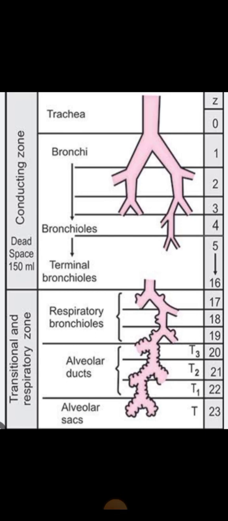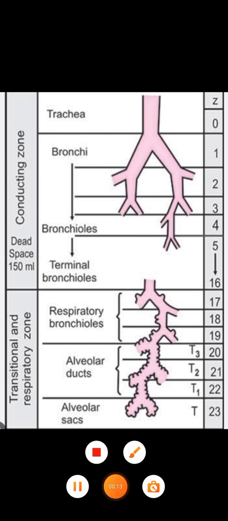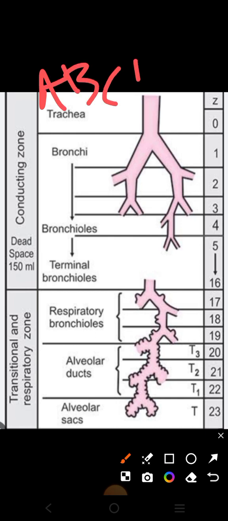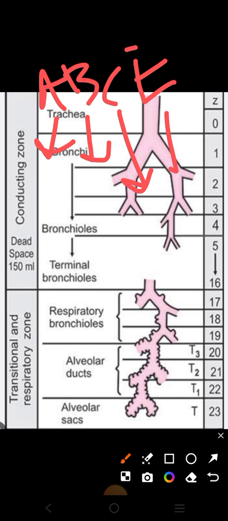Previously, we have discussed chronic bronchitis, but note that there are two types of lung diseases. One is the obstructive lung diseases, and the other is the restrictive lung diseases. Among the obstructive lung diseases, you can remember them from the mnemonic A, B, C, and E: asthma, bronchiectasis, chronic bronchitis, and emphysema.